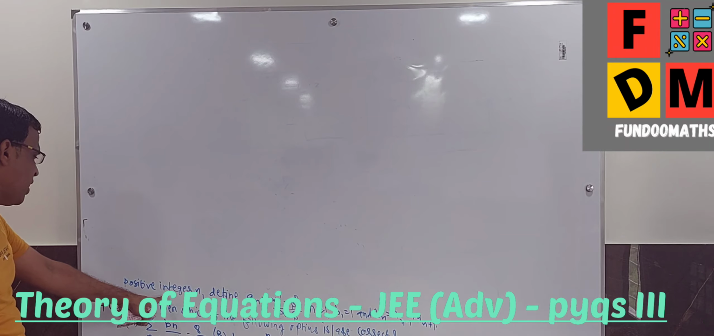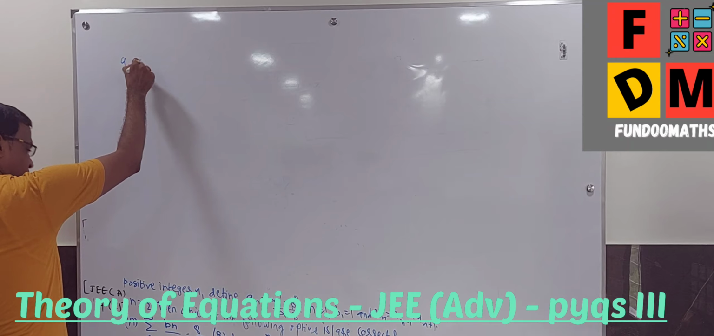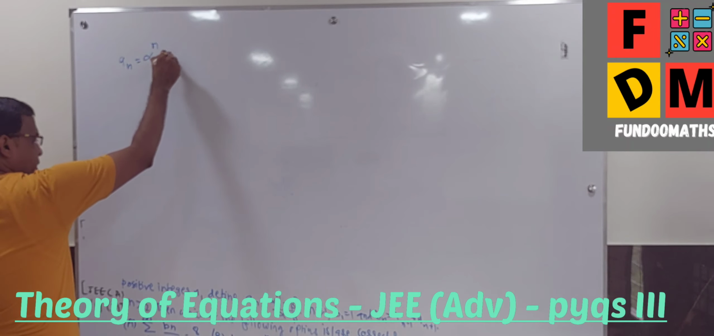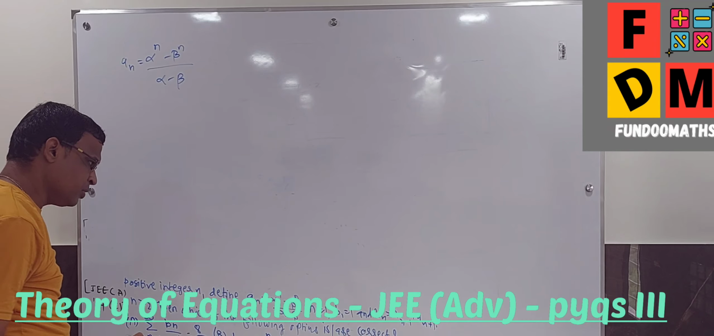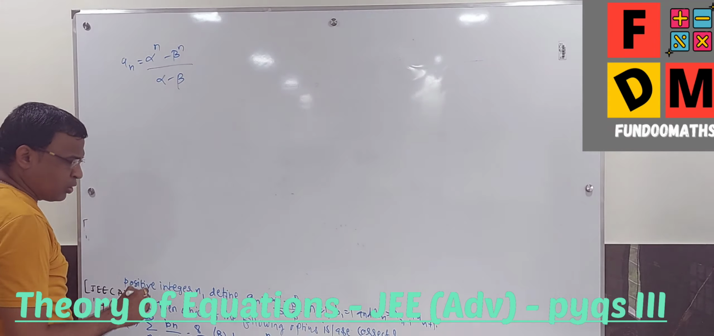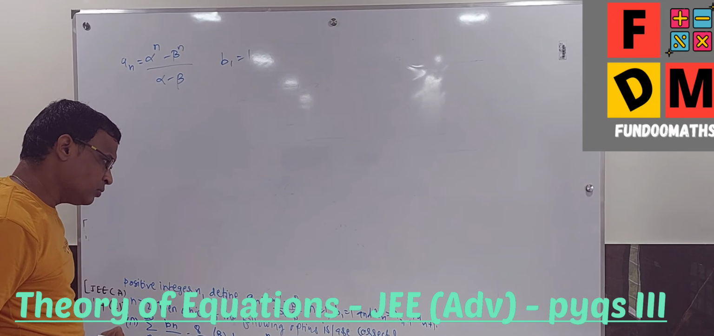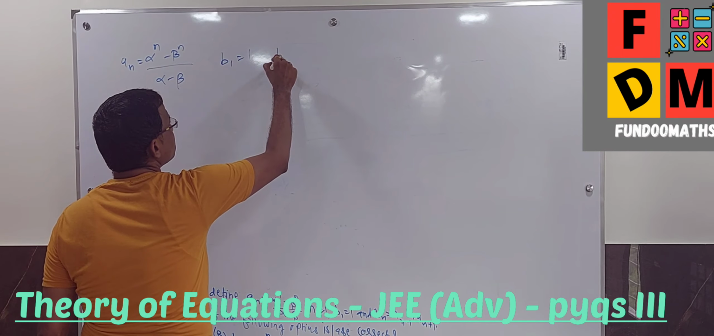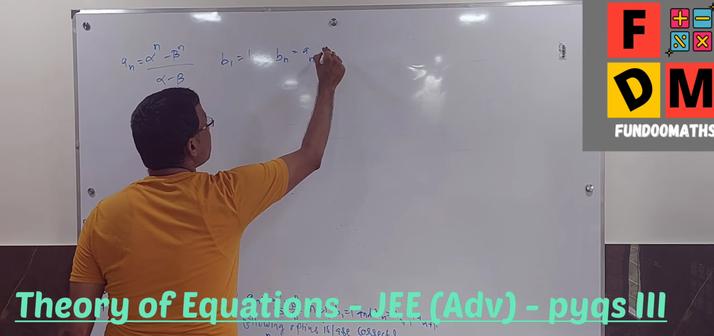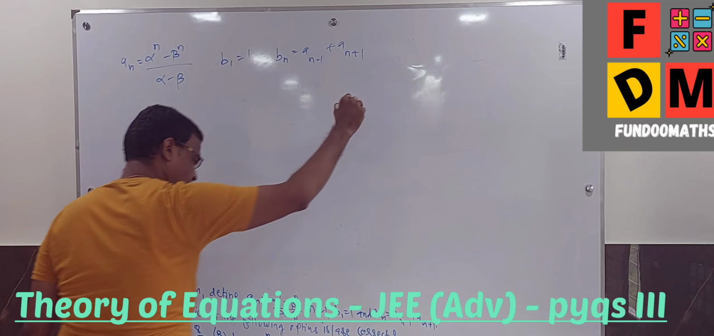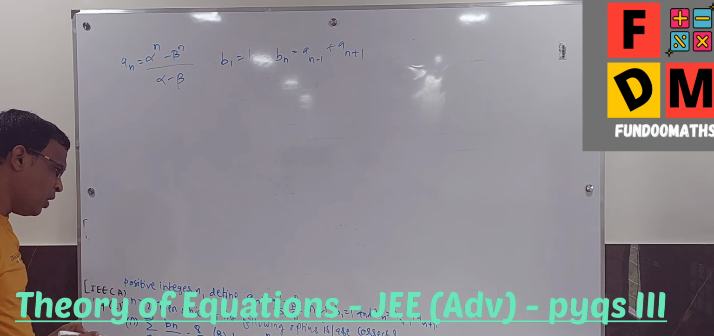The question asked is: there is a positive integer n, and define a_n. So a_n is given to be (alpha^n minus beta^n) upon (alpha minus beta). You will learn many things in this question. They are also given that b_1 is 1, and b_n is a_(n-1) plus a_(n+1), n is greater than or equal to 2. Which of the following options is correct?